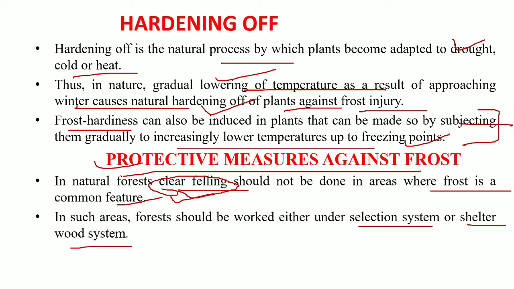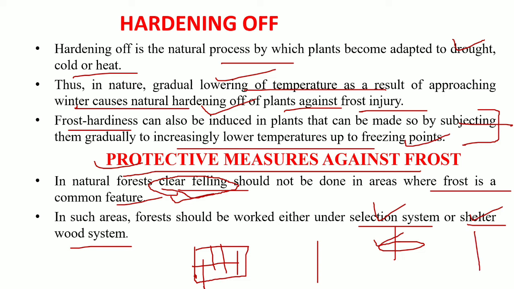In general, in the clear felling system, we remove all the trees that are present in the area. While in the selection system, we remove only the selected trees which we need to remove, and in the shelterwood system, we keep some trees to provide shelter for the upcoming regeneration.